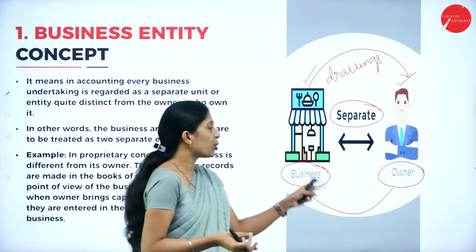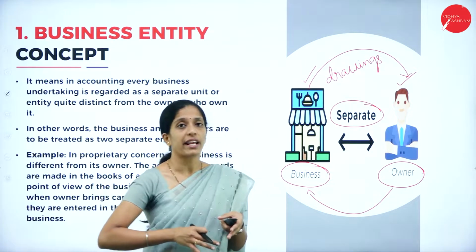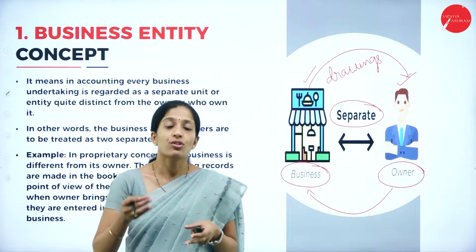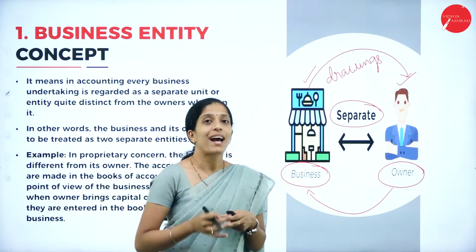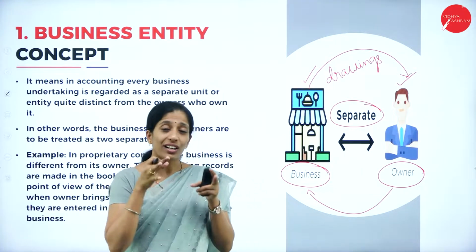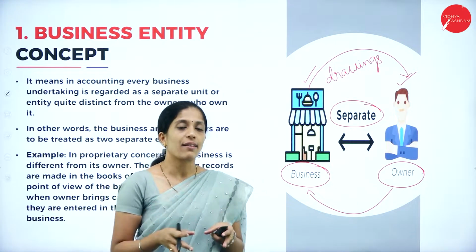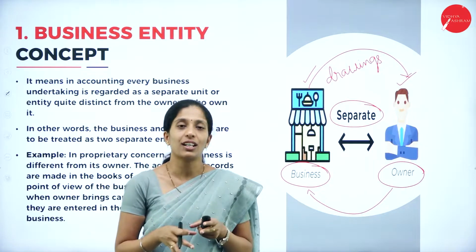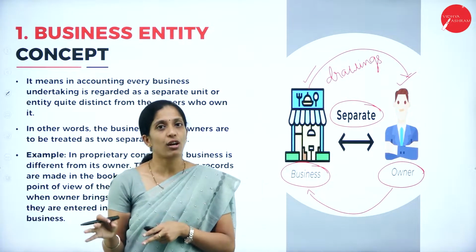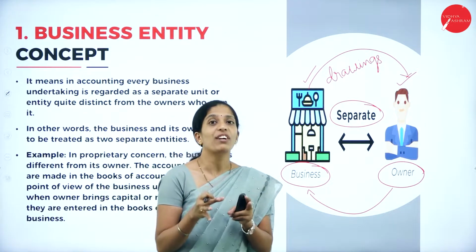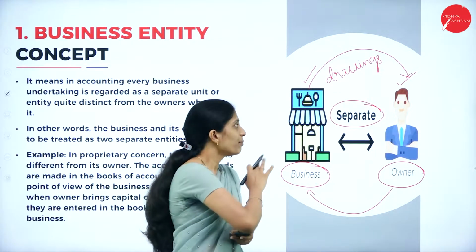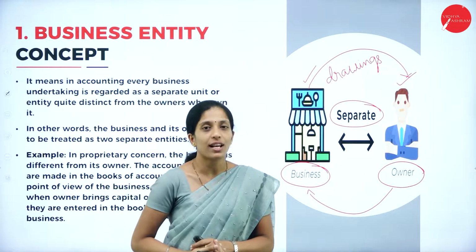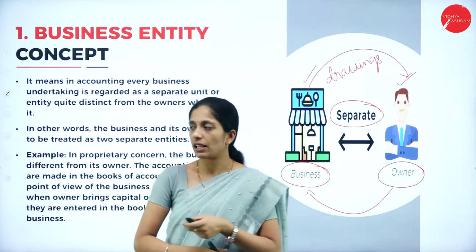In the same way, if the owner is in need of money, he can't take the amount as per his wish. He has to withdraw the amount and it has to be written back to the organization, because it is the organization's amount. In the same way, whatever profit is earned in the organization, it may be the struggle of the owner, but that profit belongs to the organization, not to the owner. So here business and owner are not one and the same, they are two different entities.